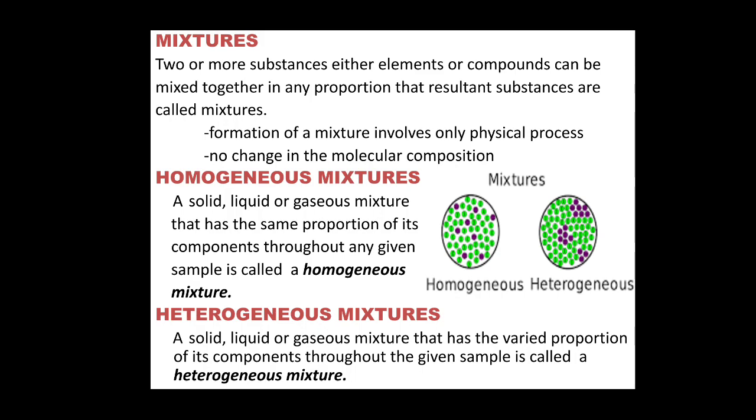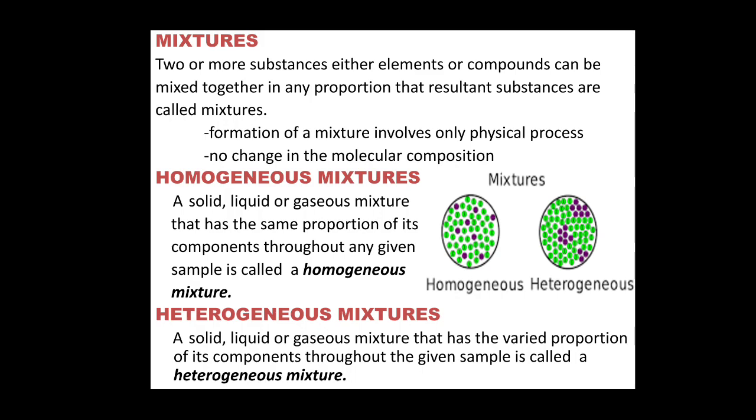Let us first see the definitions, then we will understand in detail. Look at the picture. Along with the definition you can understand it in a better way. In the homogeneous kind of mixture, it is scattered all over, but in a homogeneous manner, which means in a uniform manner. But in case of heterogeneous, the same particles are in a non-uniform manner, okay.